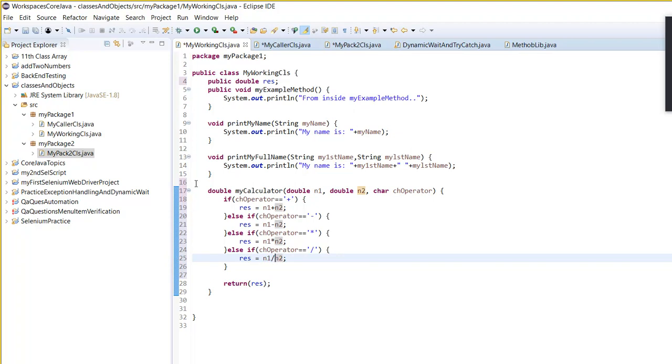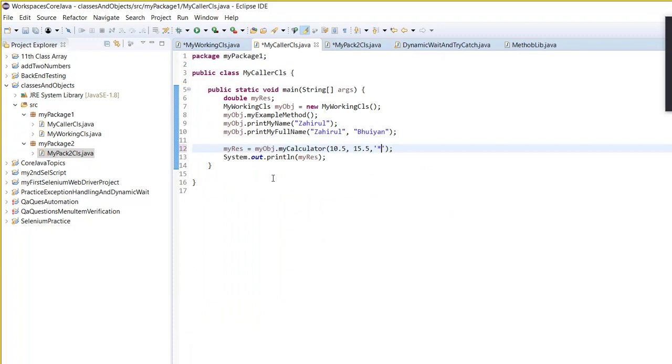So what will happen if we supply an operator? Now let me execute this. Let me put a breakpoint here, and then let me do a debug execution. You all know what is debug execution, is that correct? Okay, let's do a debug execution.